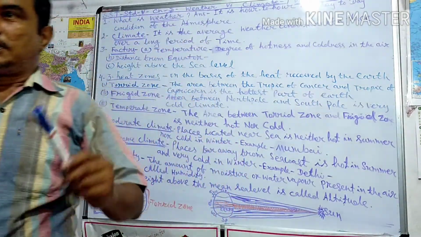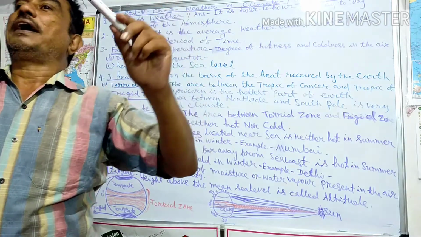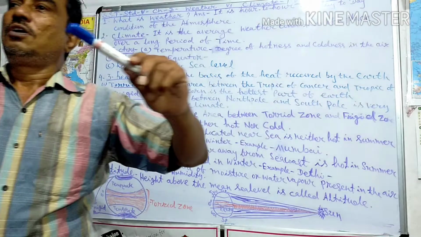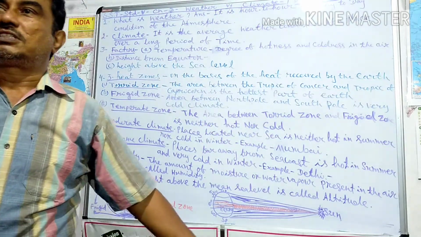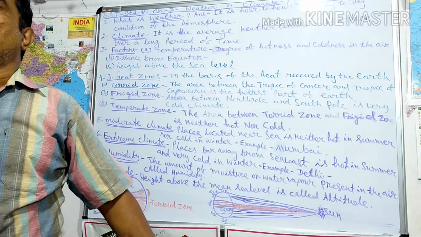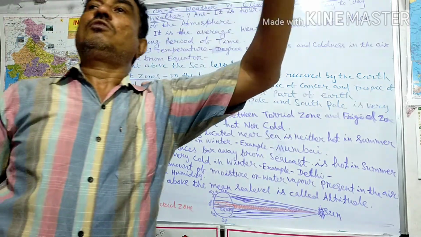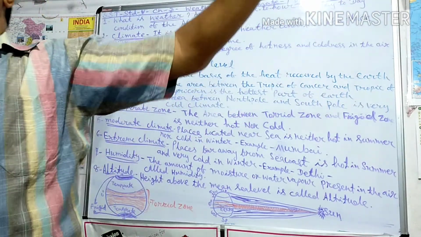At sea level it is cool, and at a height above sea level it is cooler. The higher you go, the cooler you feel.